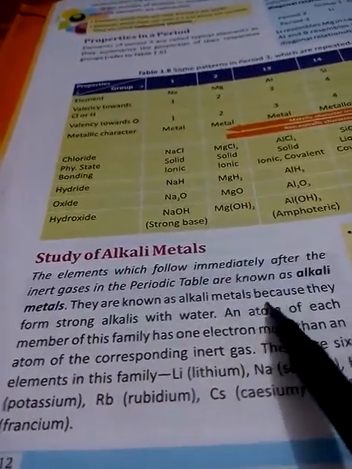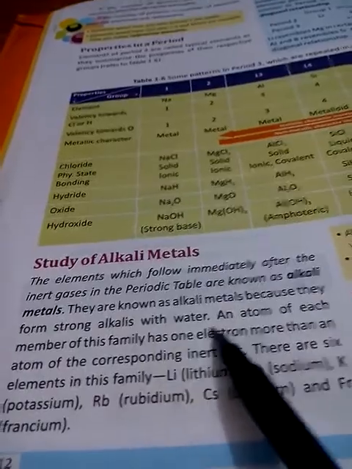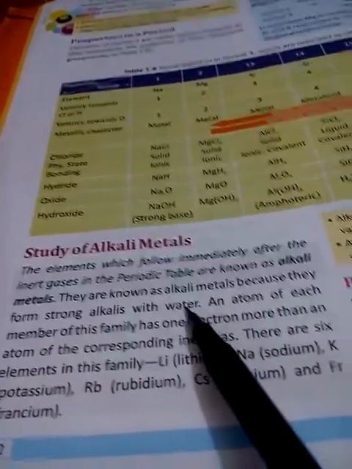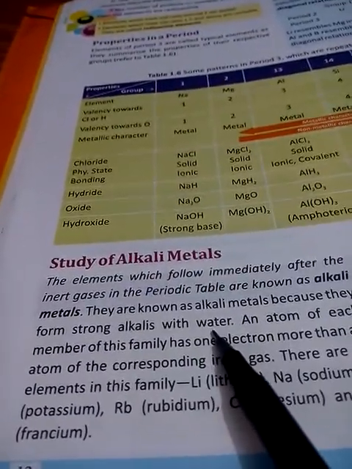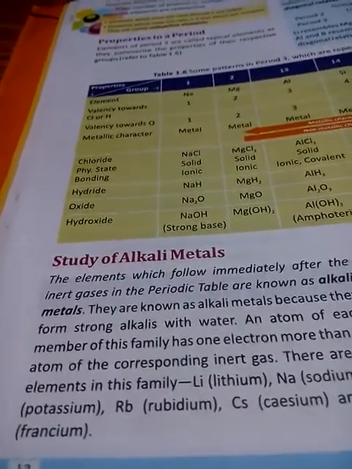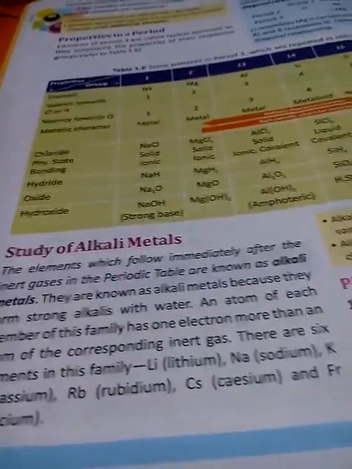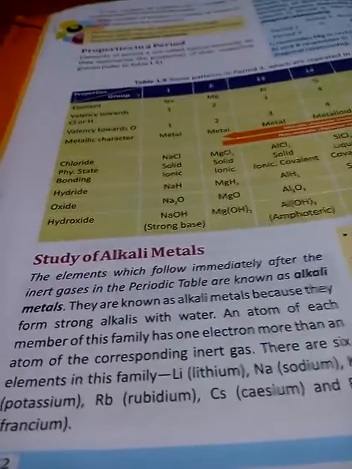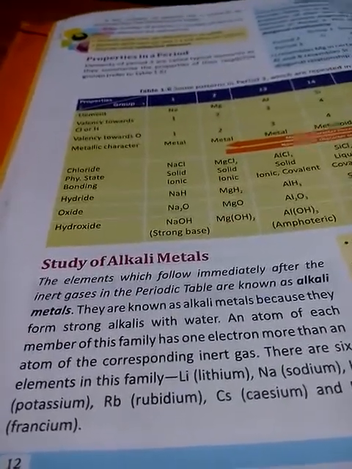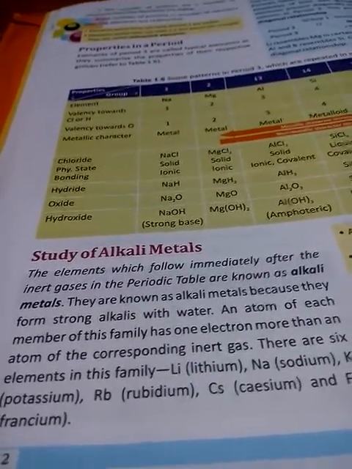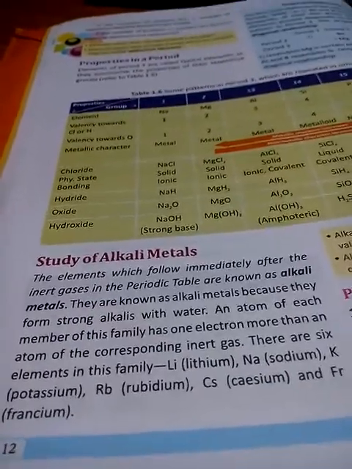They are known as alkali metals because they form strong alkalis with water. What does it mean? Whenever these alkali metals are mixed with water, they form strong alkali. Alkalis are water soluble bases, very strong bases.